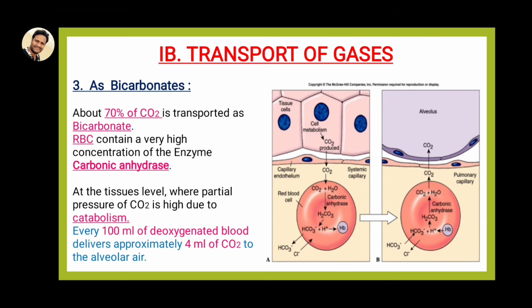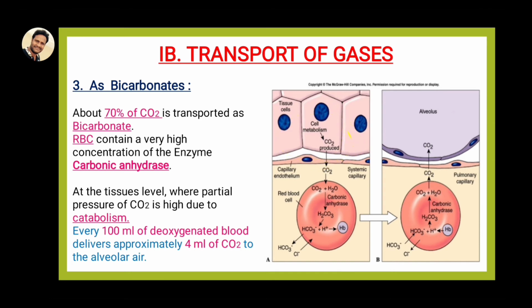And the final one is as bicarbonates. How much? The maximum percentage, approximately 70% of the carbon dioxide, is transported as bicarbonate. Here you can see what bicarbonate is. Let us concentrate. RBC contains a very high concentration of an enzyme. What is that enzyme? Carbonic anhydrase. Within the carbonic anhydrase, some mechanisms occur. Here you can see, at the tissue level, the partial pressure of carbon dioxide is very high.